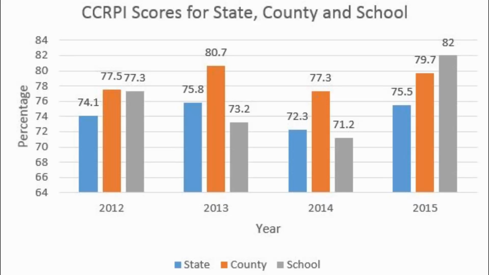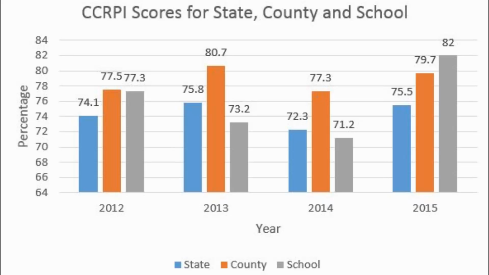As we look here, we see the CCRPI scores for 4 steady years. It was my intent to go back further. However, CCRPI is a newer program, and thus there was no data going back before 2012. As such, 2015 was added to see if we could determine a trend for the data. As we look at the data, we'll notice that Wheeler High School, in gray, is underperforming the county and the state. However, as we look at 2015, we'll notice that there was a significant difference in trend.